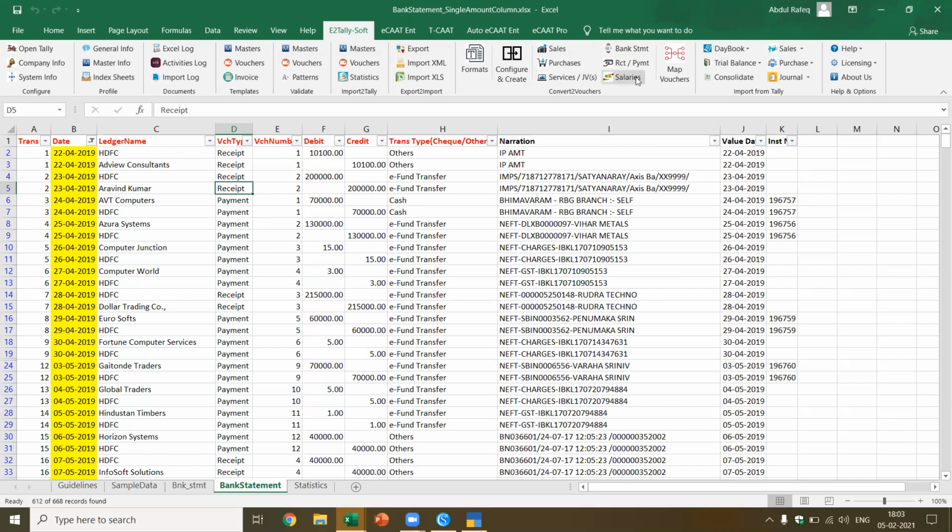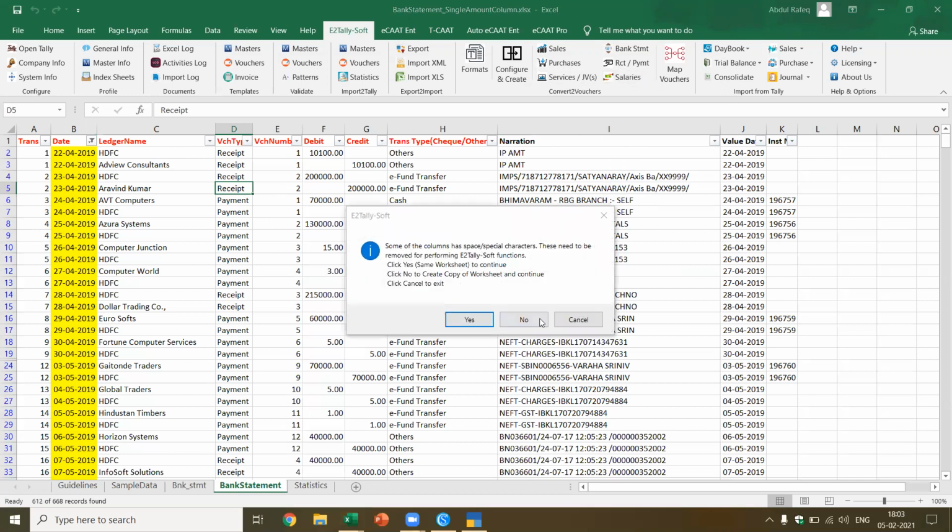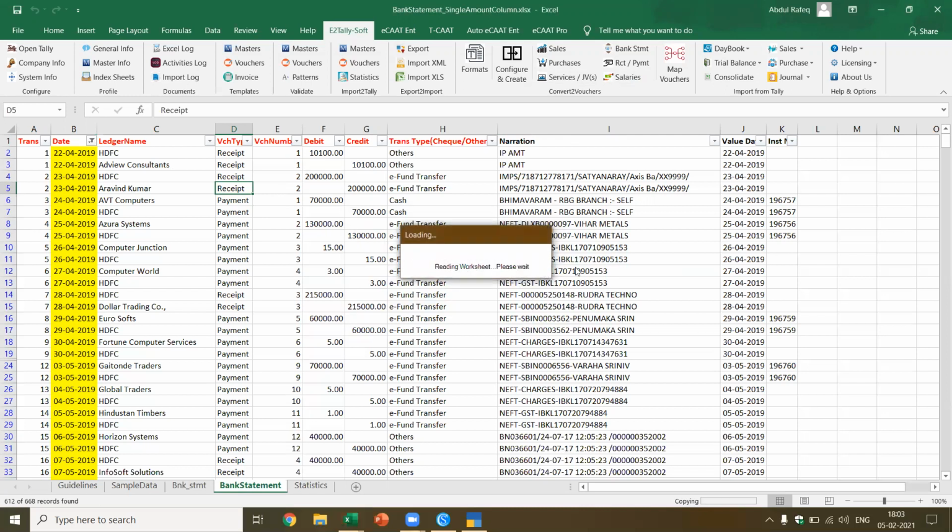Similarly, I've got salaries. I can convert using the salary data. Now in this case, it does the validation because this is not that format, so it gives me the message. Okay, so this is how we can import the data.